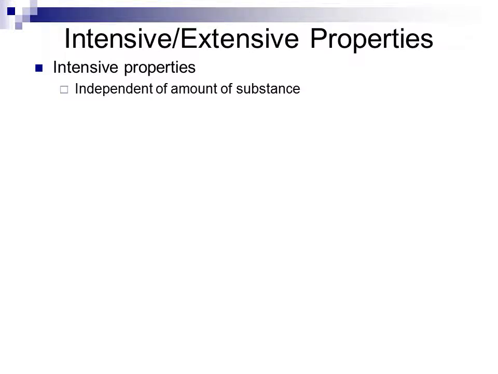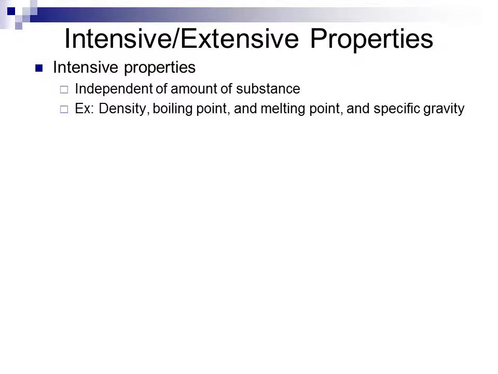Substances will also display what we call intensive and extensive properties. Intensive properties are properties which are independent of the amount of the substance. So intensive is independent. That means it does not matter how much substance I have, the property will remain the same for that particular substance. Examples of intensive properties are things like density, boiling point, melting point.